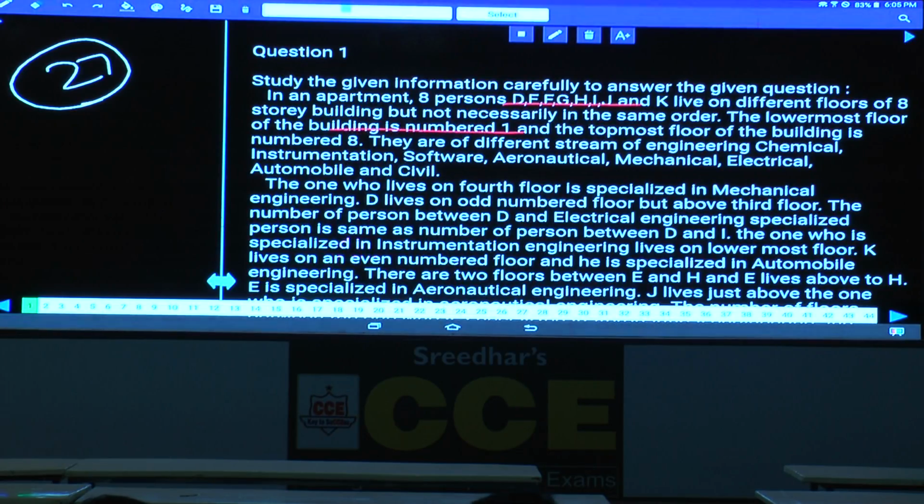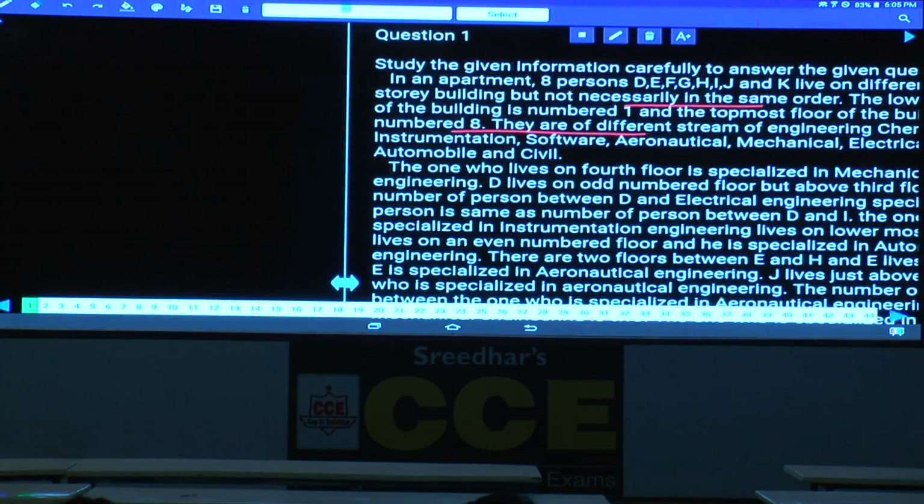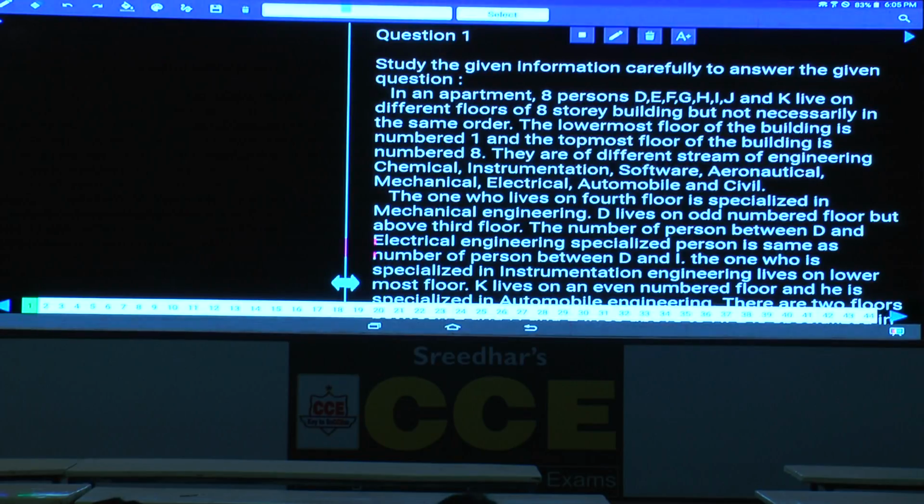Then, now as 8 persons are there, now fix these floors at the center: 8, 7, 6, 5, 4, 3, 2 and 1.